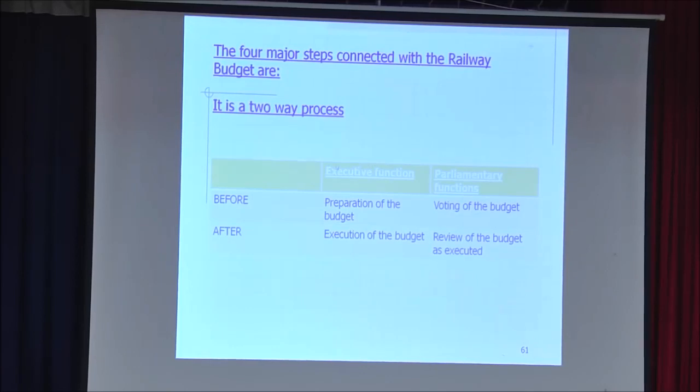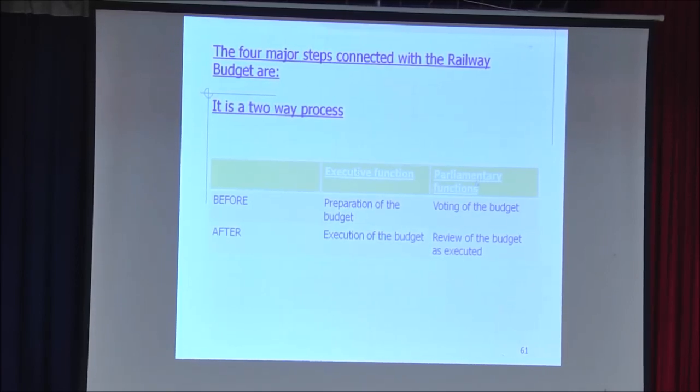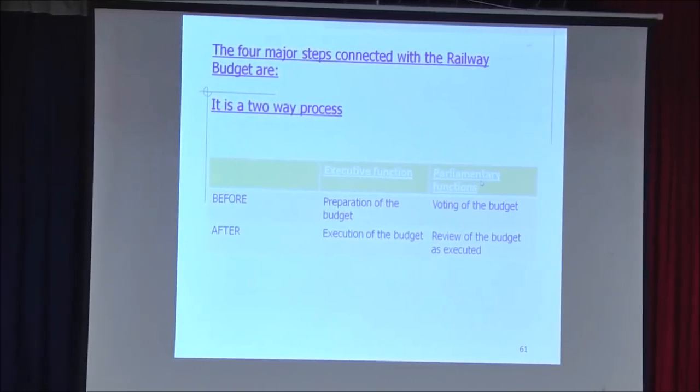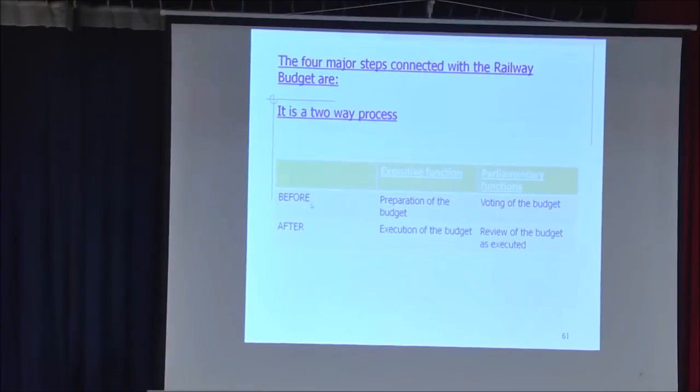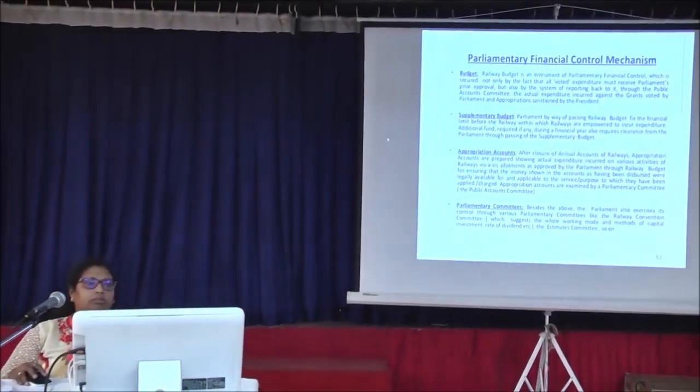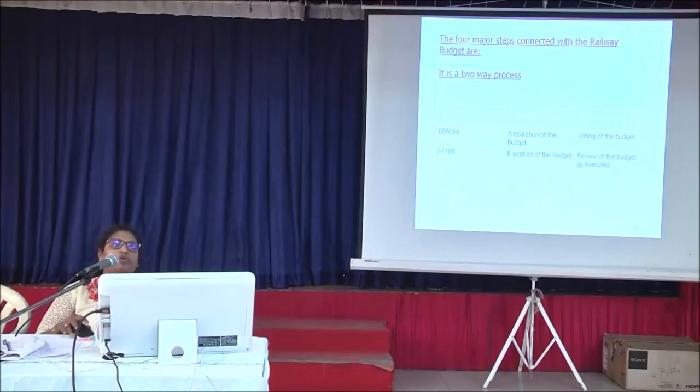One is the executive function, meaning railway, and the other is the parliamentary function, which is what happens in the parliament. The four major steps are, one, before and after.